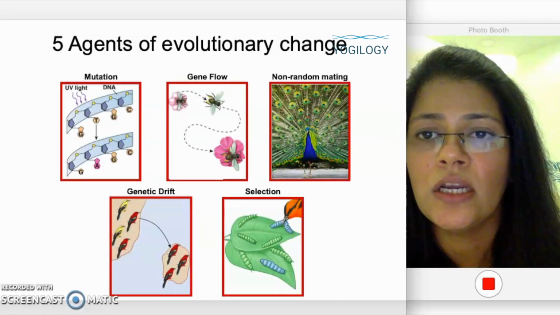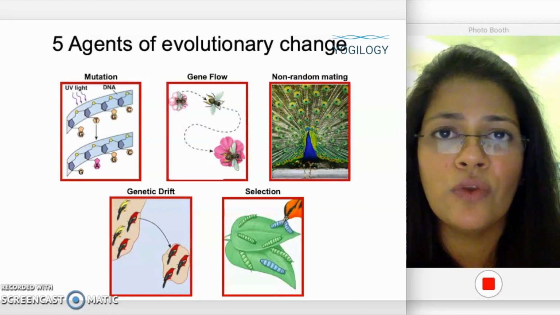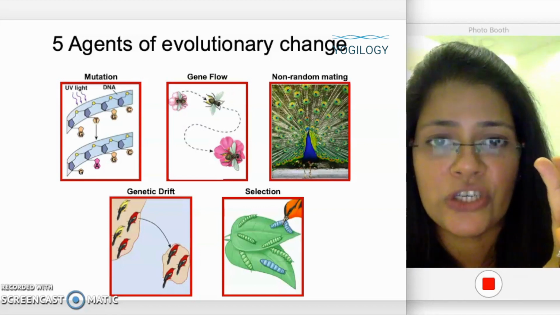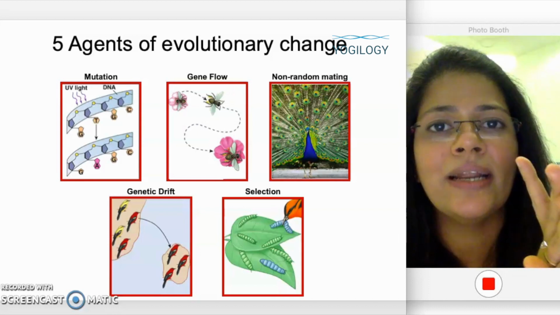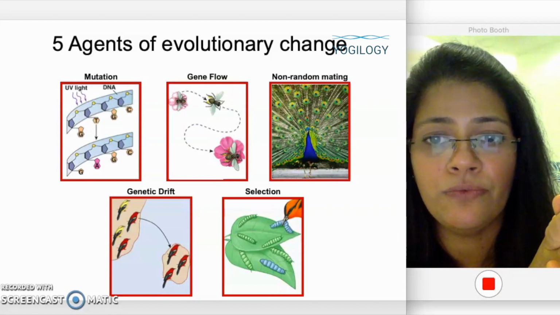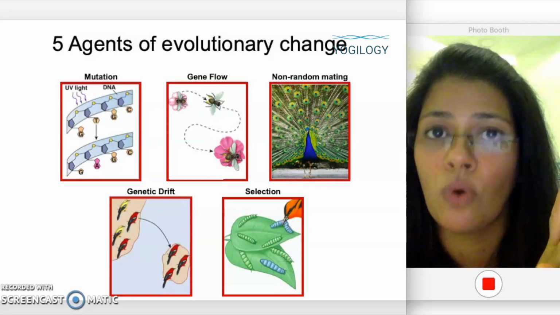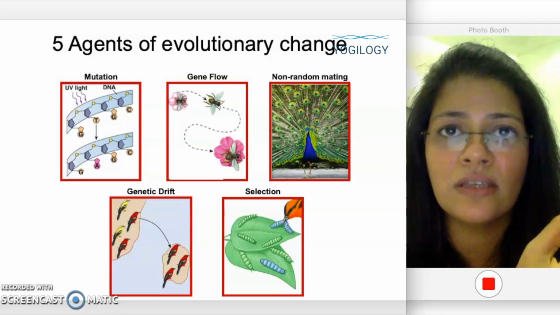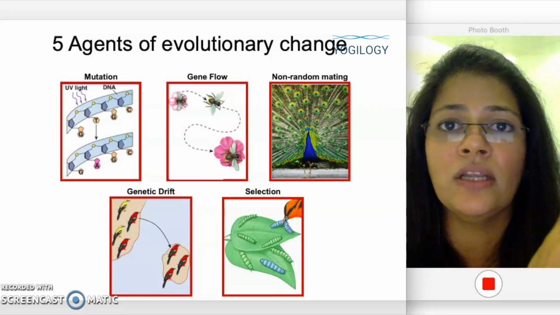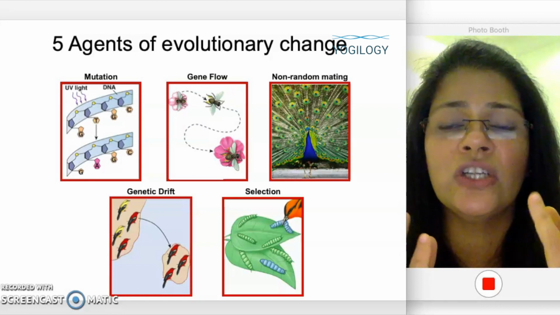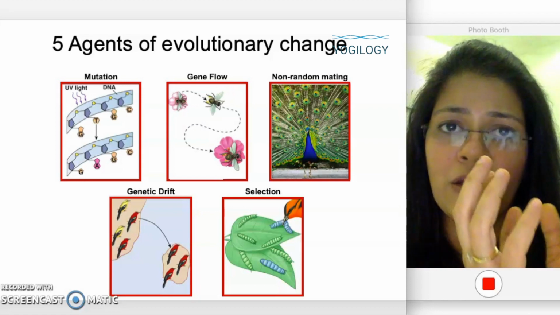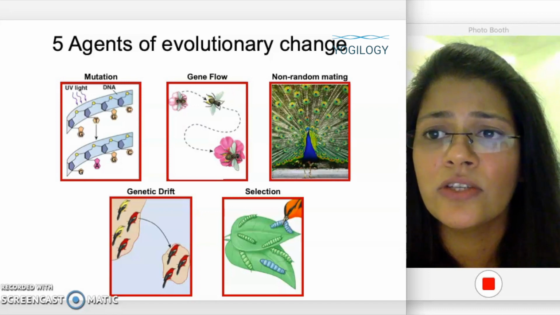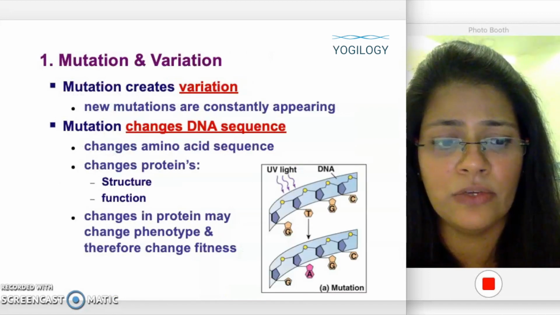Here you can see these are the 5 agents of evolutionary change. If in any population there is mutation, gene flow, non-random mating, genetic drift, that is the population size is small, and selection, some kind of selection favoring some traits or genes, then these are the evolutionary changes that are occurring in a population. Let's move to this slide, we'll see each one of them.